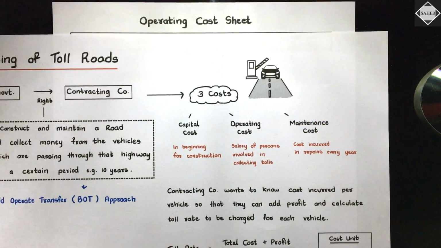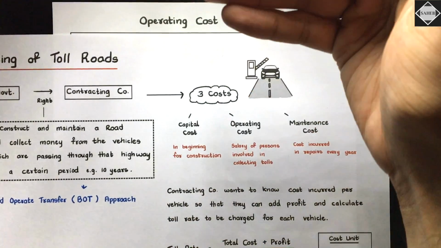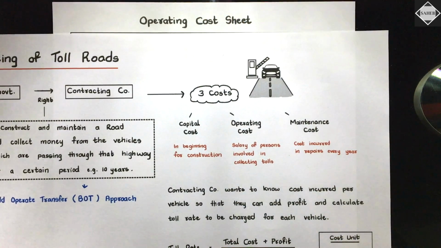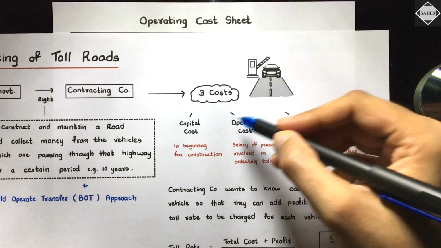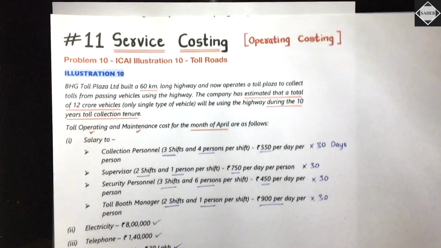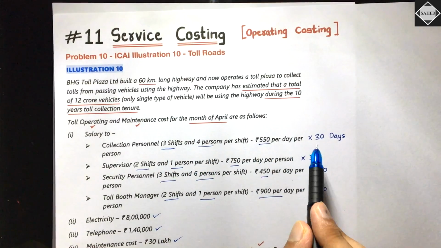There is no fixed format, okay? Whatever you want you can do, don't worry about that. If you don't want to categorize, don't categorize, just take line by line, and don't miss anything. That's the most important thing. But now I'm doing the categorization, starting with the operating cost. So see, salary, they have said collection personnel, I told you how to calculate: 3 into 4 into 550 into 30.